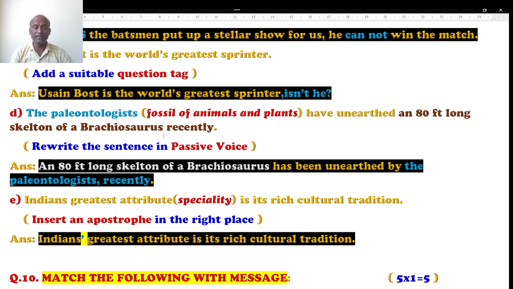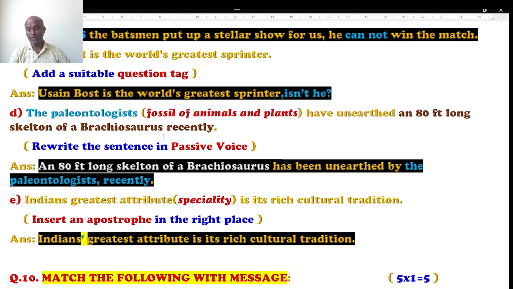So the question is: the paleontologists have unearthed an 80 feet long skeleton of Brachiosaurus recently. It means there is a team of paleontologists. They dug the earth, they removed, they unearthed what? An 80 feet long skeleton of Brachiosaurus recently.